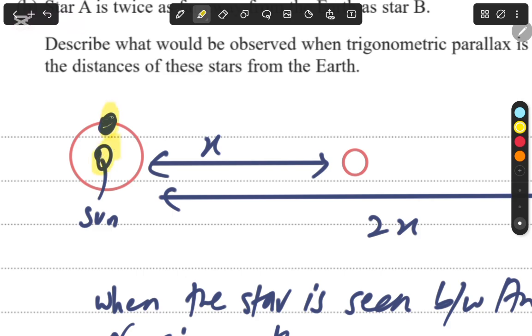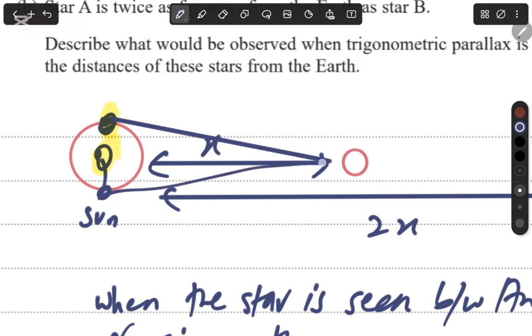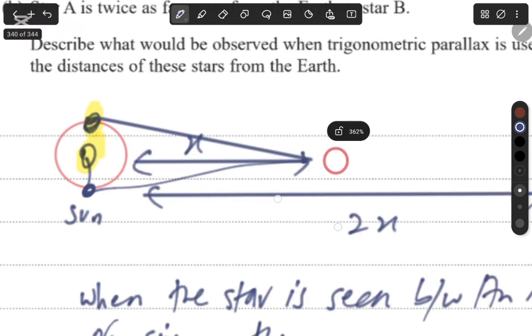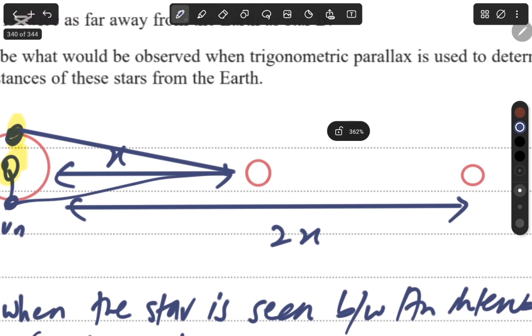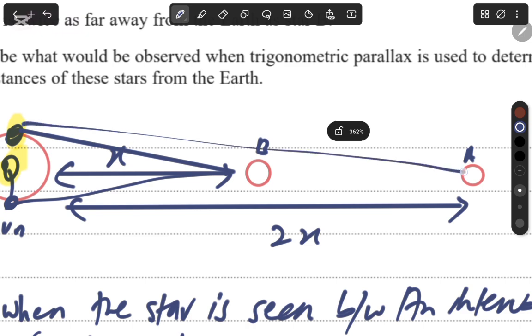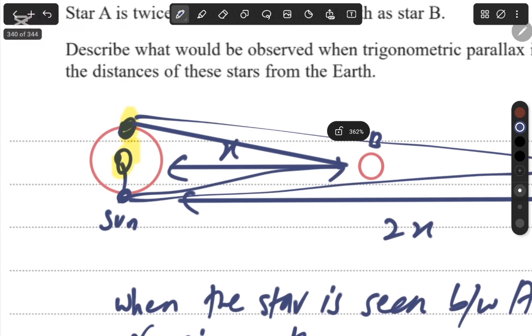Now what's going to happen, I'm going to measure the change in the angle from this position, and then I'm going to measure it from this position, okay? And then for the other one, I'm going to do the same. The other star is at a bigger distance. This is star A and this is star B according to the question. And then for the other star as well, I'm going to do the same thing. I'm going to measure its angle, the change in angle from two different positions. So we're going to measure it in January, and then we're going to see it in June.